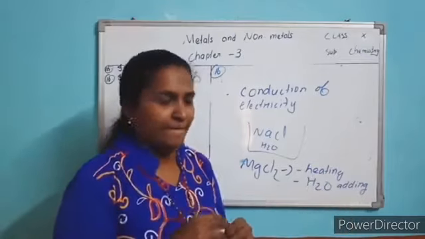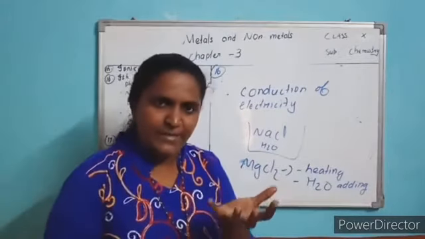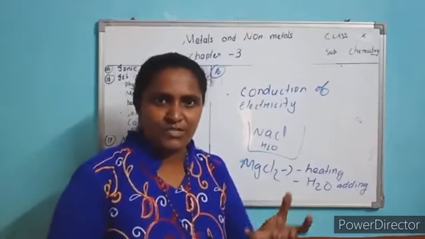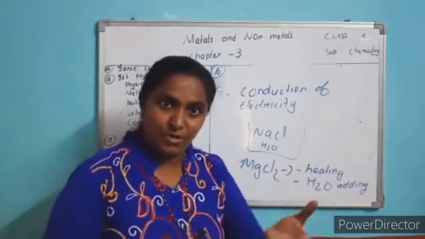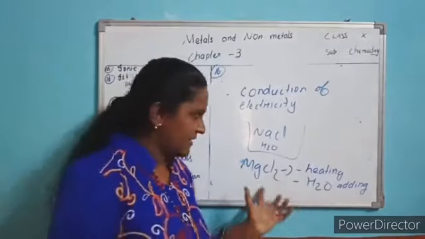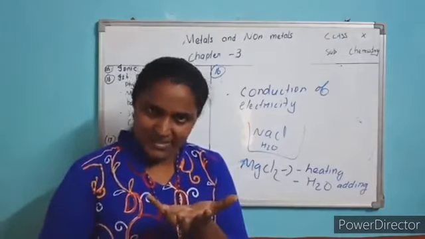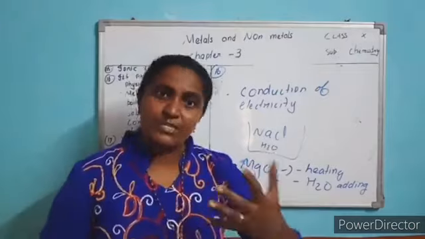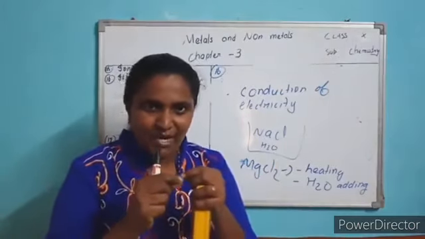Take a salt, NaCl or magnesium chloride salt. Heat it, it melts. Melting is the process of changing solid to liquid. So you take the solid crystal in any vessel, and on heating, it melts. That means the bond between the two ions is broken.